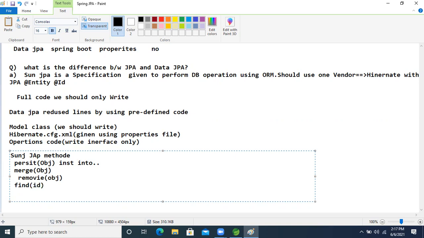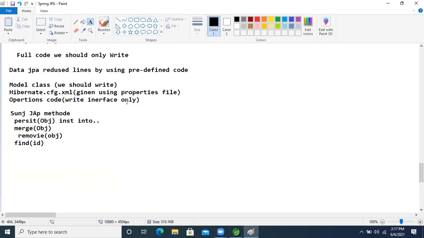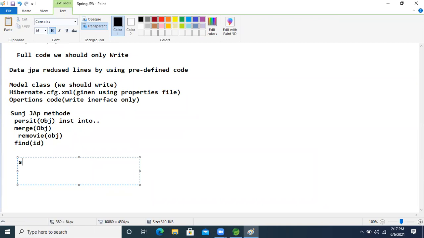But in JPA, all methods are there. We just need to use them, guys. Where Hibernate has persist, what is it in JPA to save the data in the database? We will see each and everything. The save method is there.